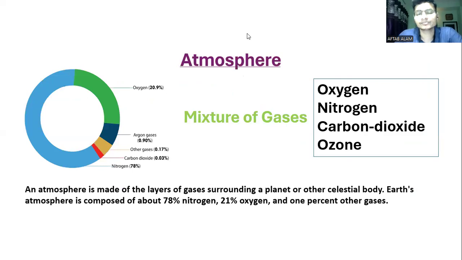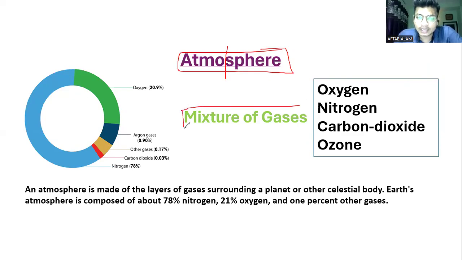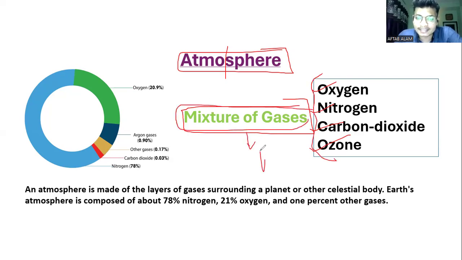Now, the next slide. The third layer which combines to create the biosphere is the atmosphere. In atmosphere, atmo means wind, or we can say air. First of all, it is a mixture of gases. We know many gases are there, for example oxygen, nitrogen, carbon dioxide, ozone. There are many in the list, right? So a mixture of gases is called air.